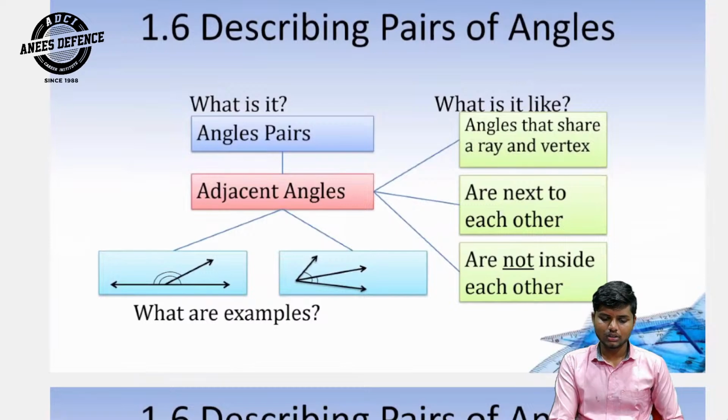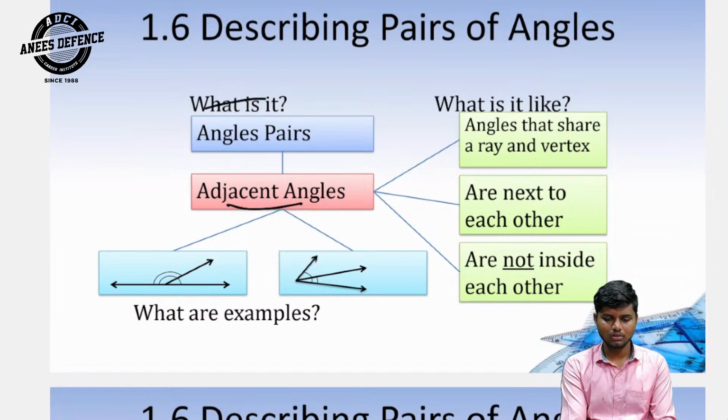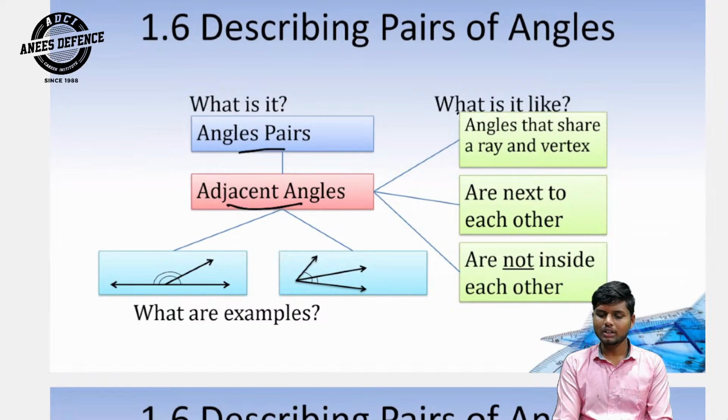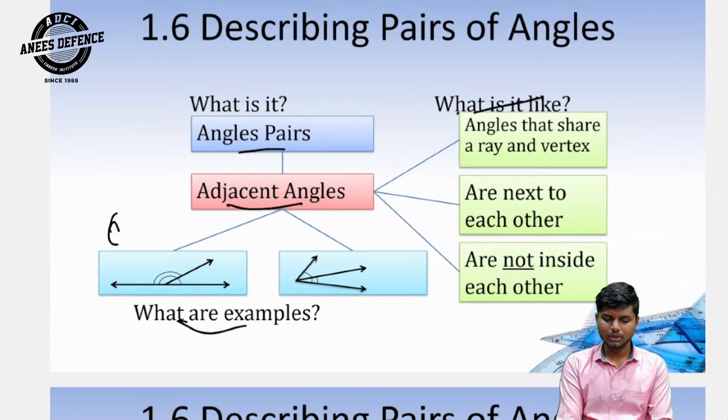Describing pairs of angles. Adjacent angles. What is it? Angle pairs. What is it like? Angles that share a ray and vertex, are next to each other, and are not inside each other. This one is an example: first example and second example.